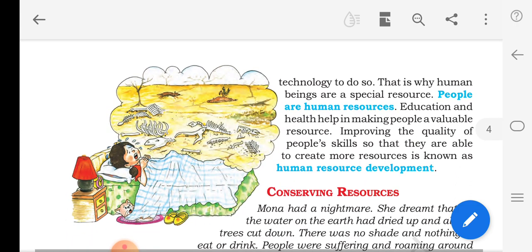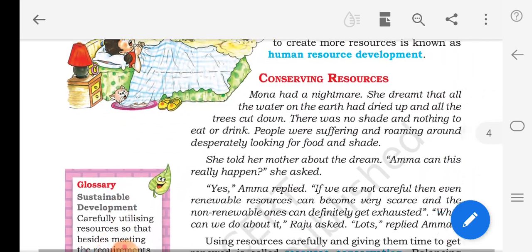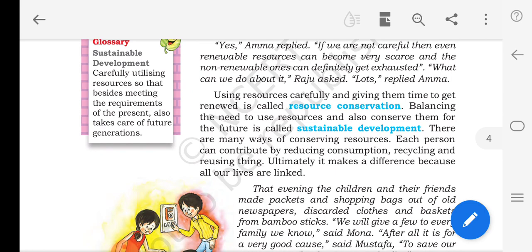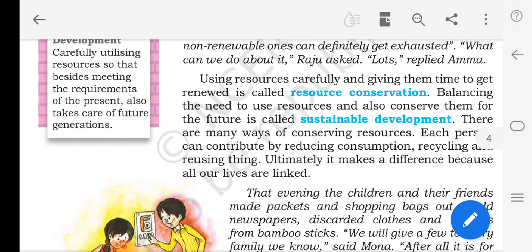Now let's see the next one, conserving resource. So what is resource conservation? Using resources carefully and giving them time to get renewed is called resource conservation.